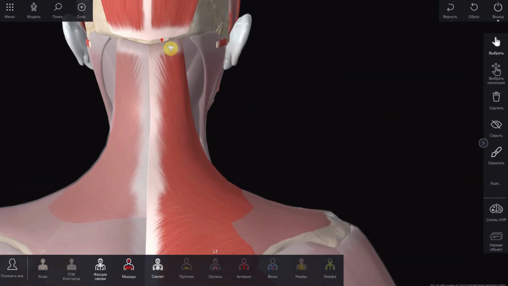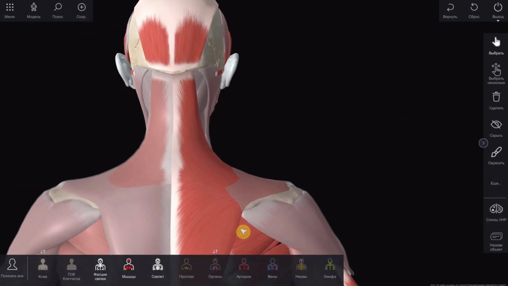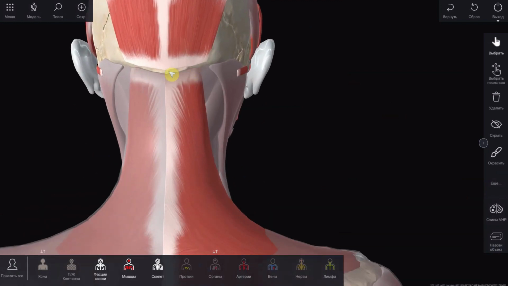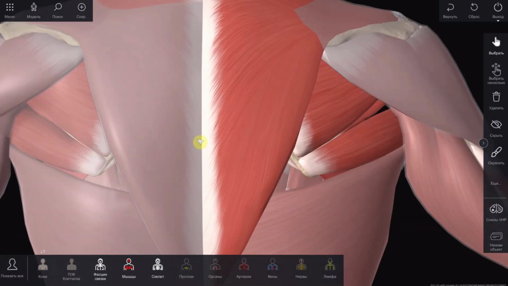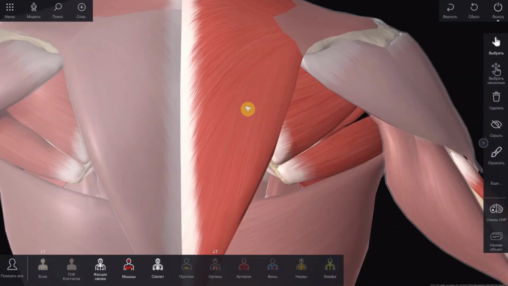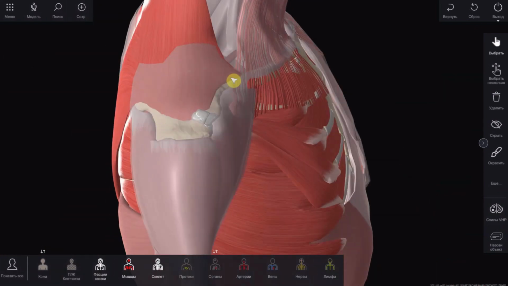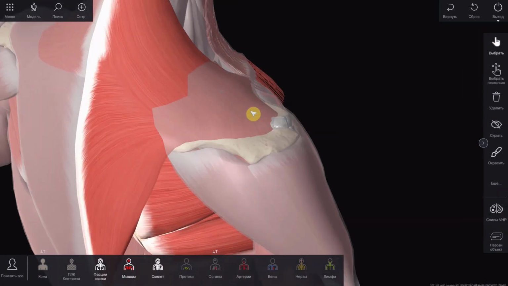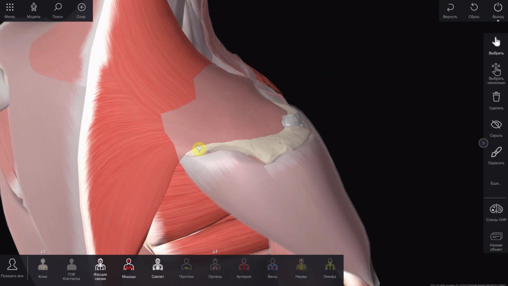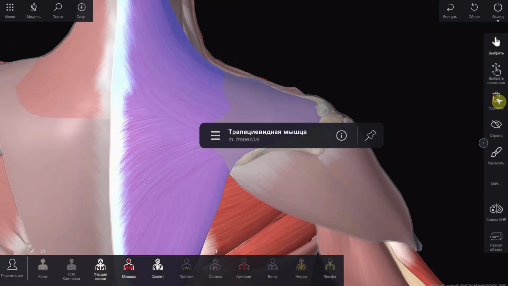Musculus trapezius is located in the superior medial part of the region, and it starts from linea nuchae superior, protuberantia occipitalis externa, ligamentum nuchae, the spinous process of the 7th cervical vertebra and all thoracic vertebrae, as well as from ligamentum supraspinale. Upper fibers attach to pars acromialis of the clavicle, middle fibers to the acromion of the scapula, and lower fibers to the spina scapulae. It is innervated by nervus accessorius.